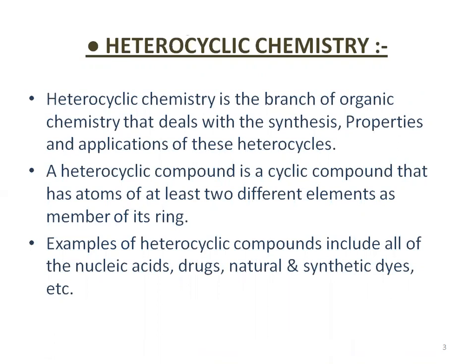First of all, what is heterocyclic chemistry? As we all know, it is a branch of organic chemistry. It always deals with synthesis, after that properties and applications of some heterocycles. These heteroatoms are nothing but nitrogen, oxygen, and sulfur, the common heteroatoms. About 50% of known organic compounds are heterocyclic, and the number is increasing rapidly.